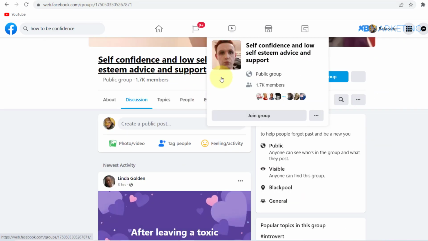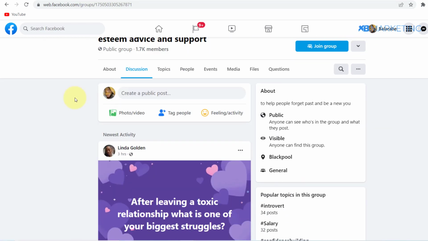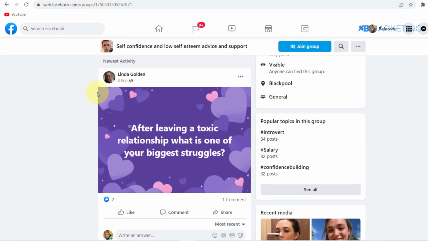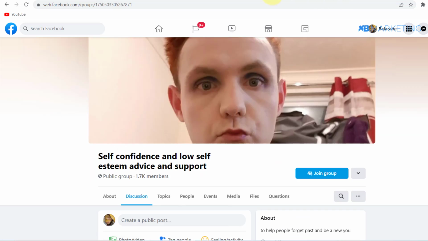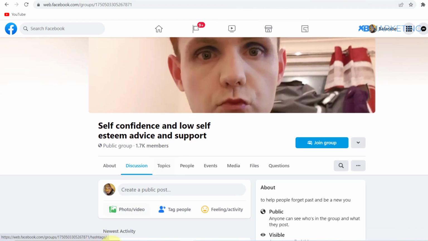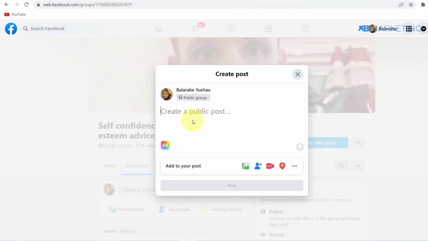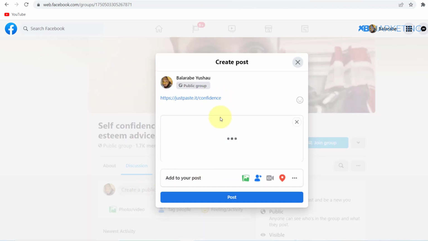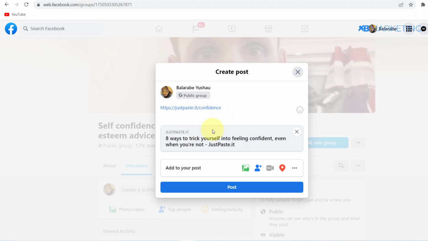All you need to do is join any of these groups and you can start sharing the link to this article. You can talk about how this website helped you to get confidence. You can just write something simple and leave a link to this article right here.